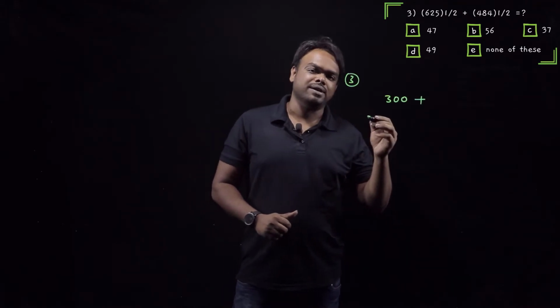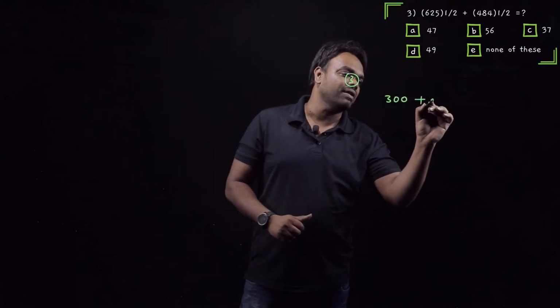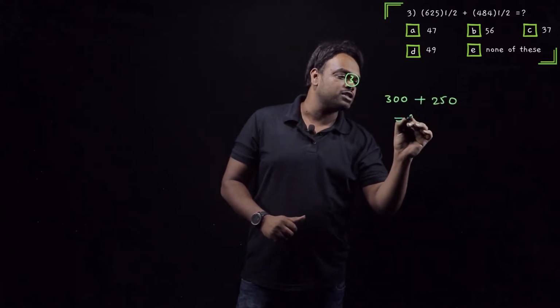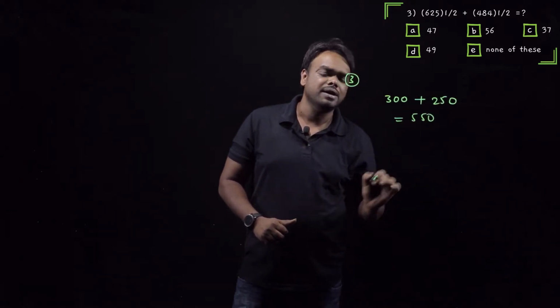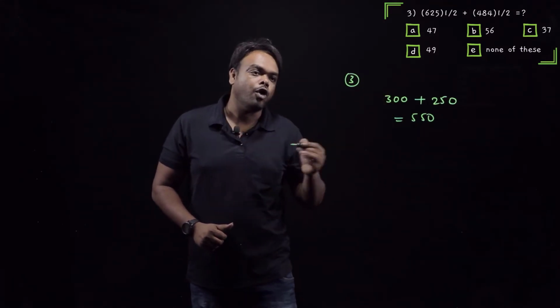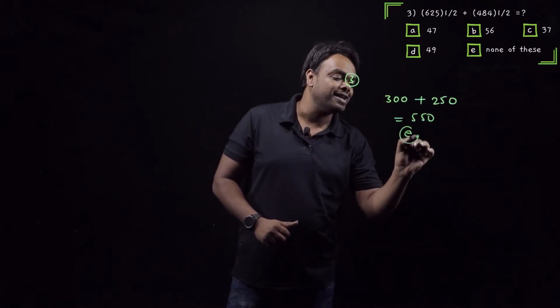Plus 484, half of it. Let us assume some 500, half of it will be 250. Now, when I add these two, I will get my answer approximately as 550. But none of the options is more than 100. So obviously your answer is option E.